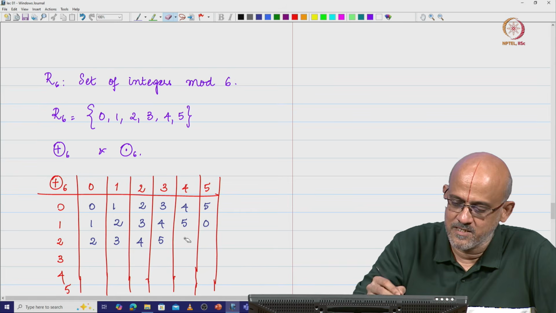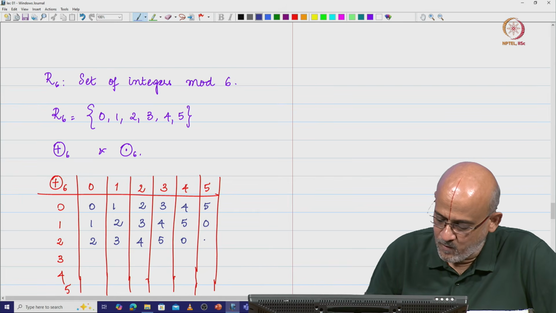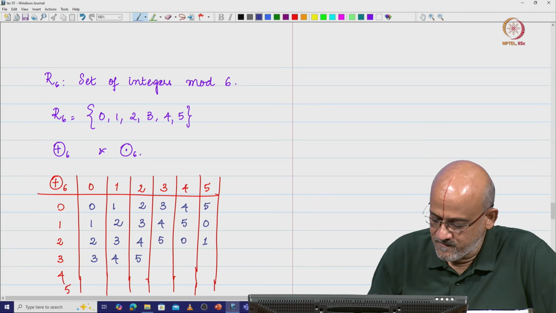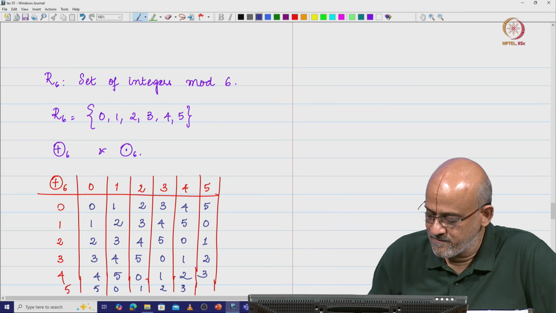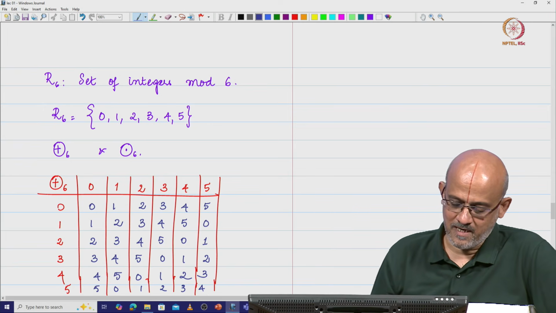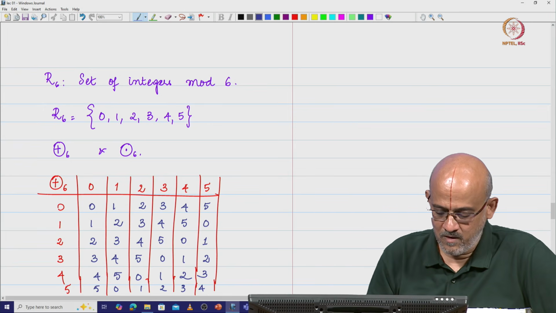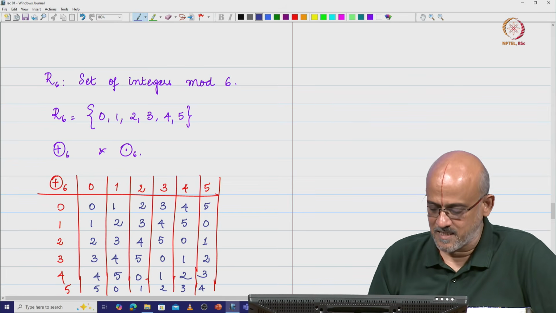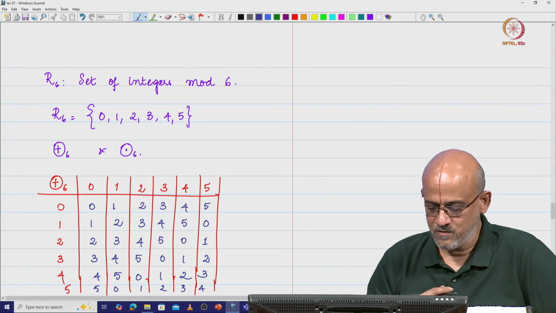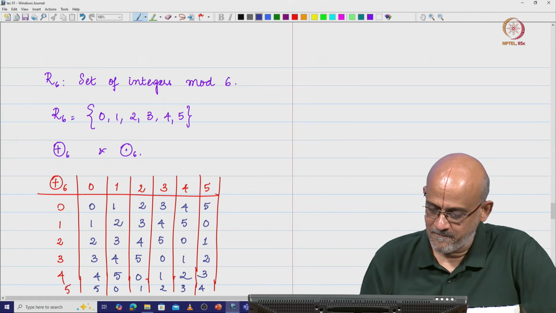So 6 mod 6 is going to be 0, and then I am going to have 1, 2, 3, 4, 5, then 0, 1, 2, 4, 5, 0, 1, 2, 3, and 5, 0, 1, 2, 3 and 4 is what we have. So basically what we do is we take every row element and every column element, add them, and then do a mod 6, finding the remainder you would get when you do division by 6. So, this is what we have.